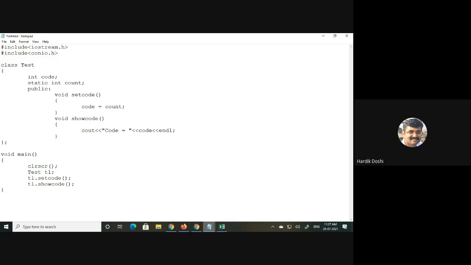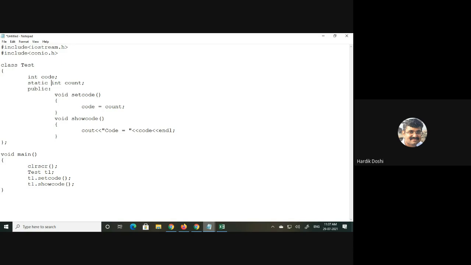What is the name of the keyword? Static. What do you mean by the term static? Fixed. Okay, so not constant. I'm not saying it to be constant, but type value check, type fixed check. So we say static and dynamic. Over here I am saying it to be static.